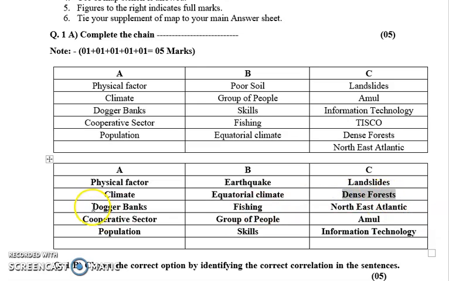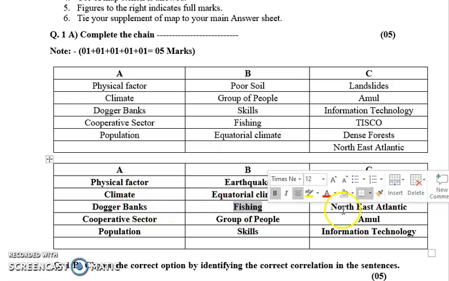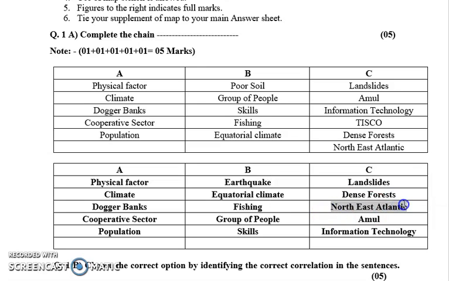Okay. Next we have Doggers Banks. Doggers Banks is most probably famous for fishing activity and it belongs to northeast Atlantic. Okay. Next we have cooperative sector. So cooperative sector we have already studied in the secondary economic activity. Here we have a group of people working together, and Amul is an example of cooperative sector. Last is population. Population has lots of skills and information technology is required in the case of skills.